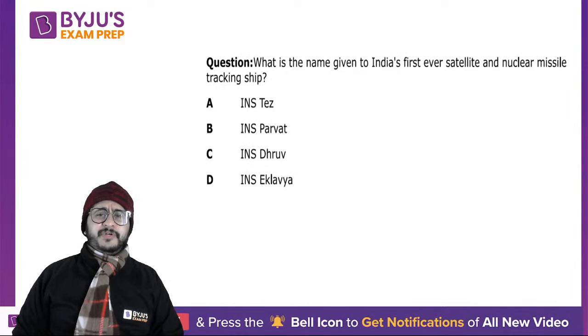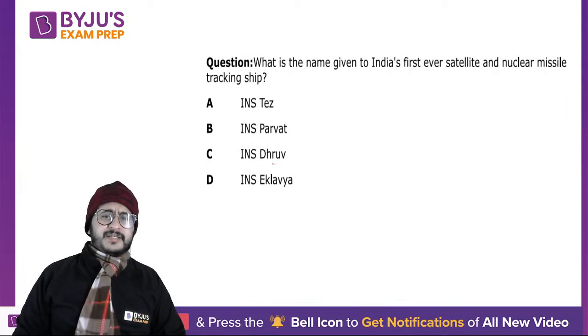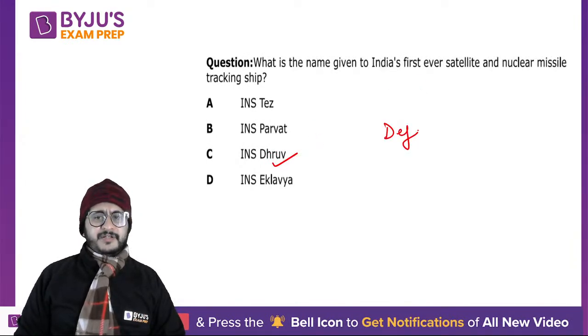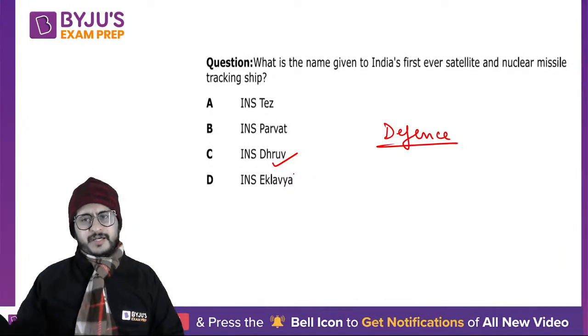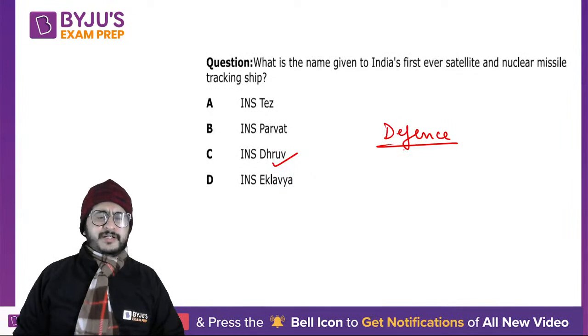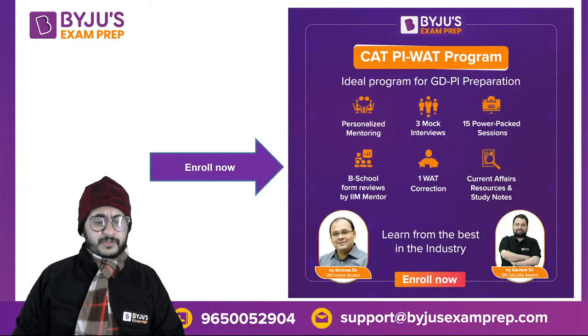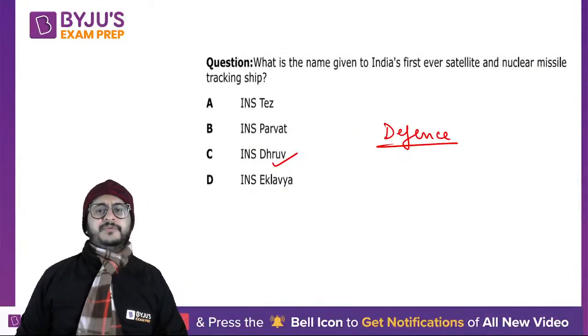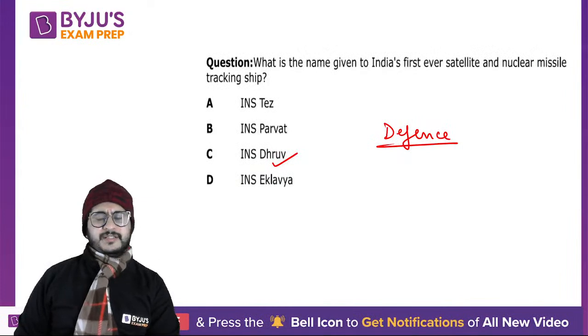What is the name given to India's first ever satellite and nuclear missile tracking ship? The right answer is INS Dhruv. So if we talk about defense, you do get questions from defense. Okay, which exercise was held, which ship was launched, and so on. So there are certain things, defense, science, from which you generally get questions in the paper. So these were the questions that were asked in the examination.